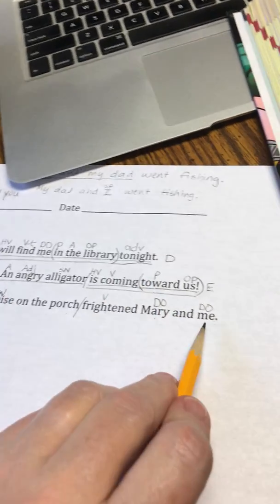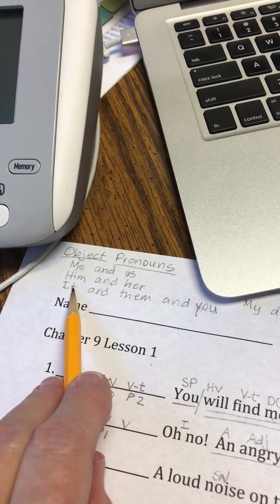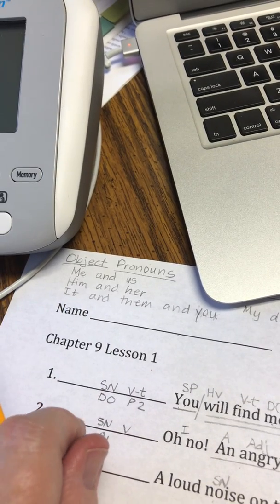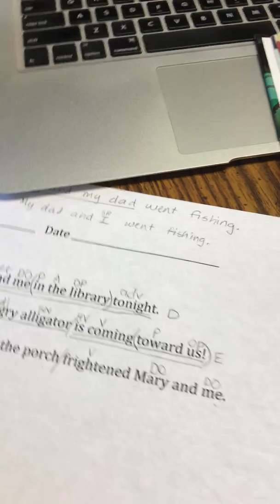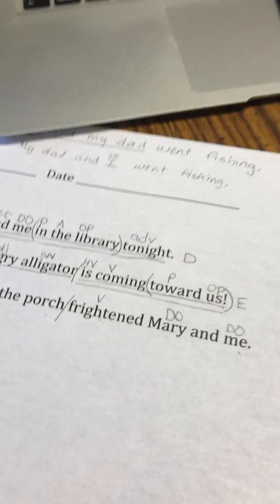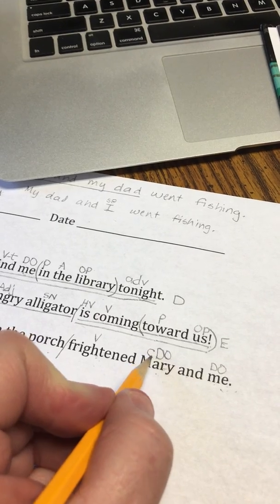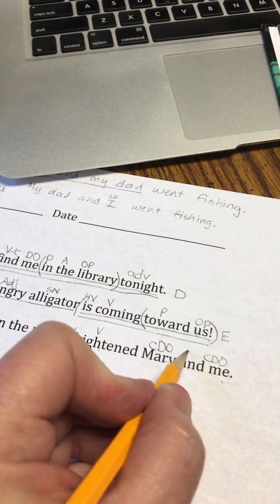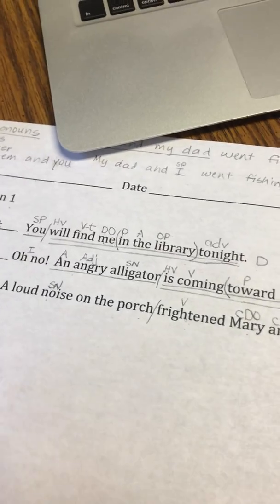And remember, here is me, and it's one of those object pronouns. Me and us, him and her, it and them and you. Okay, so now let's go back to our sentence, and you've got compound direct objects, so we have to have a C in front of our direct objects, and you have to have a C over your and because it is a conjunction.